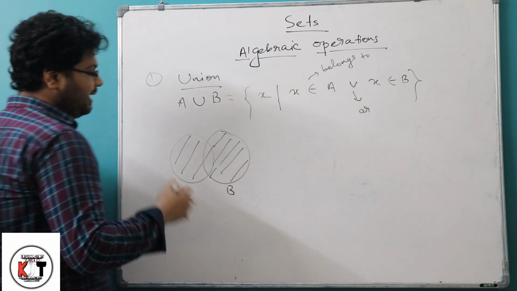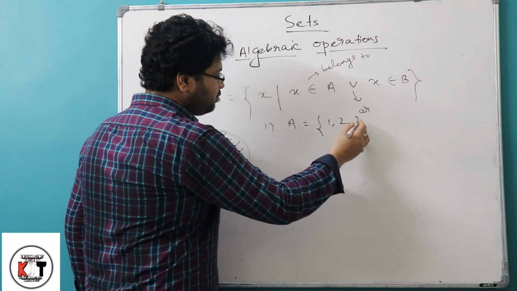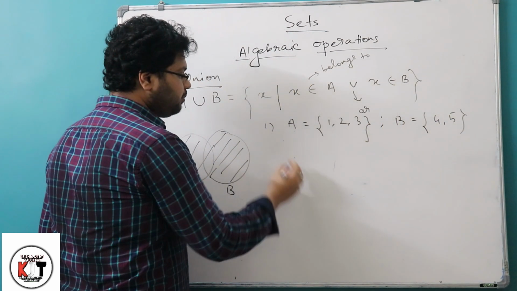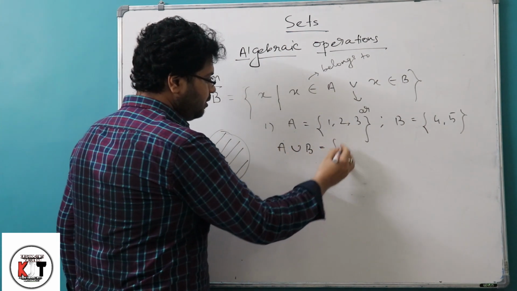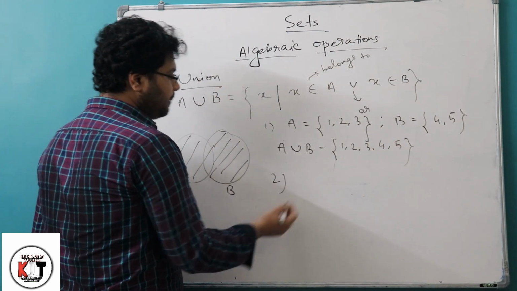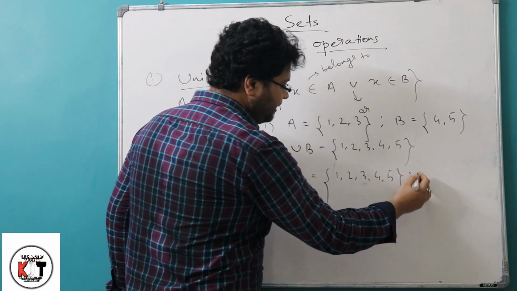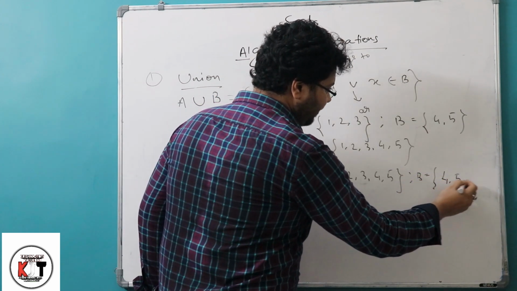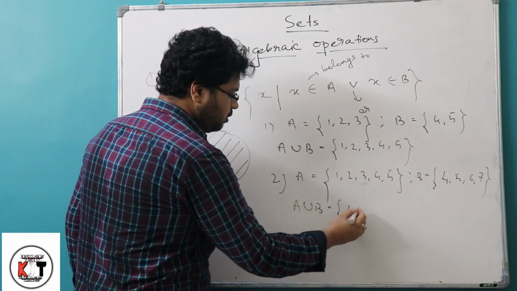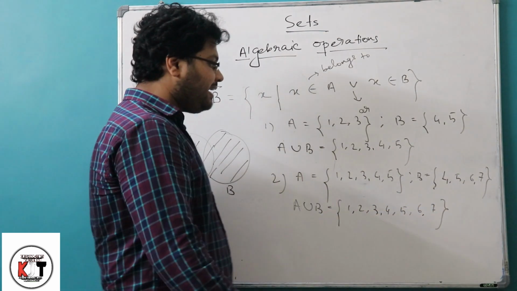Now if I am giving you some examples, first let A equal 1, 2, 3 and B equal 4, 5. If we take the union of these two sets, A union B will be 1, 2, 3, 4, 5. And example number 2: suppose A equals 1, 2, 3, 4, 5 and B equals 4, 5, 6, 7. If we combine these two sets, we write A union B equals 1, 2, 3, 4, 5, 6, 7. We will not write the elements twice.